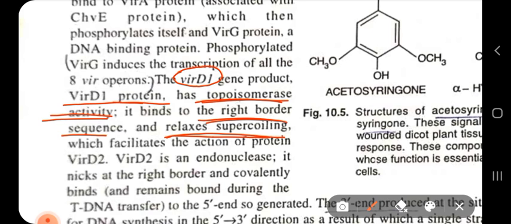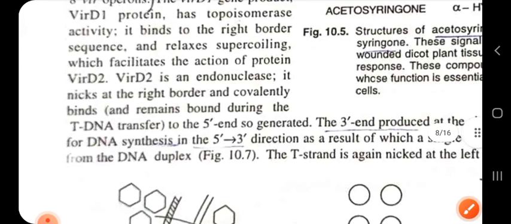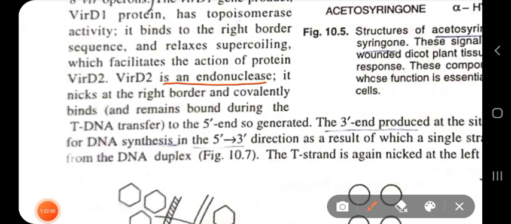VirD1's main function is its topoisomerase activity, that during the unwinding of the tDNA done by VirC, VirD1 relaxes that supercoiling portion, which facilitates the action of the protein known as VirD2. VirD2 is an endonuclease. It normally cleaves the right border and covalently binds during the DNA transfer.